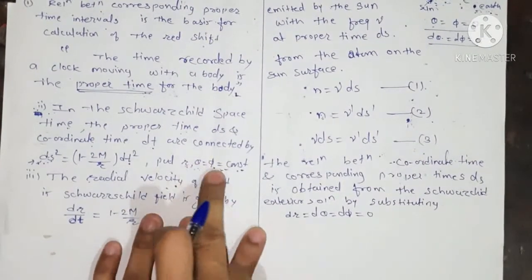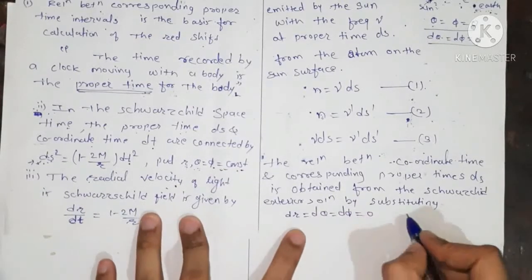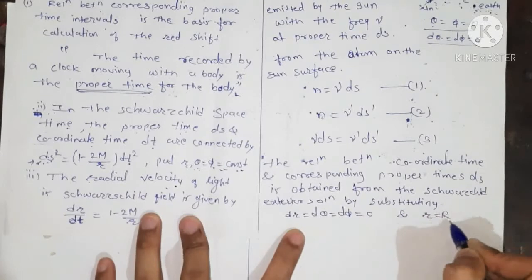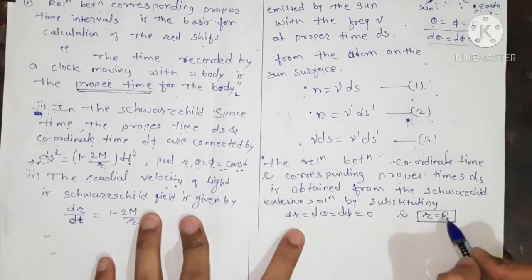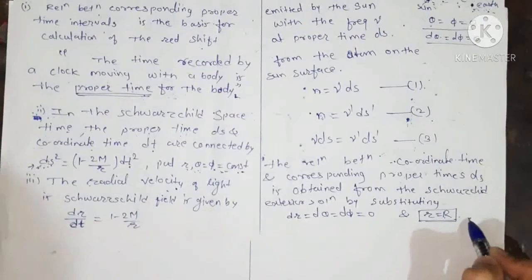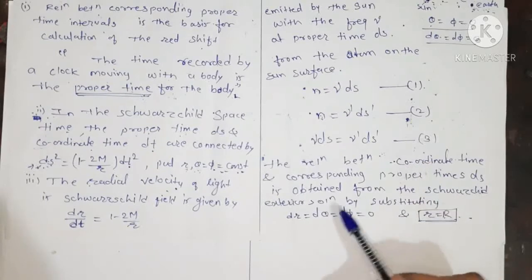That is, r, theta and phi are constant, therefore dr, d theta and d phi equal 0, and r equals capital R, that is the radius of the sun, where capital R is the radius of the sun. So the relation between the time intervals is given by this.